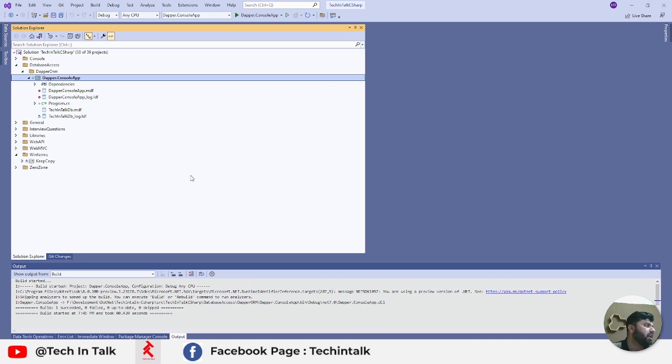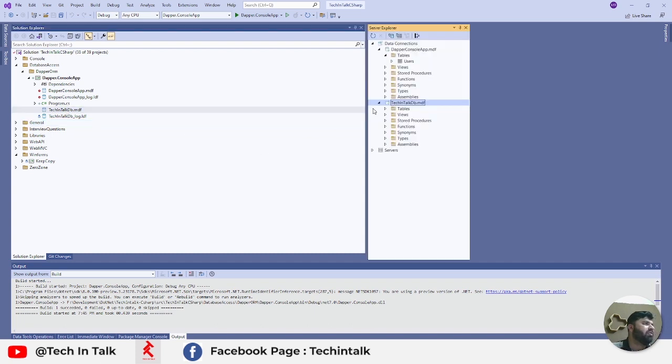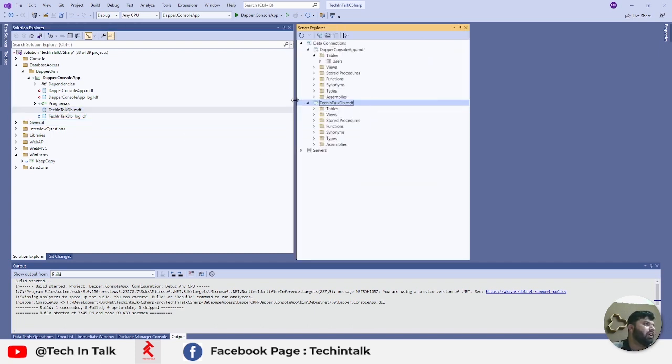Once you click on add, you will have that file appearing along with its log file as well. All logs get stored in the .ldf file. Now double click on the .mdf file. You will see such a structure, and it's already connected. You can see your tables here, views, stored procedures. It's a full-fledged functional database without SQL Server in your system. Just along with Visual Studio, it will work.